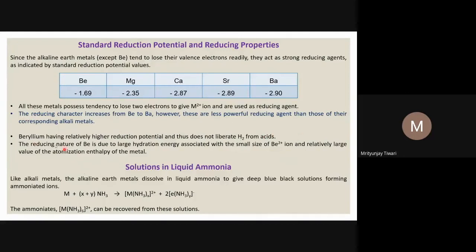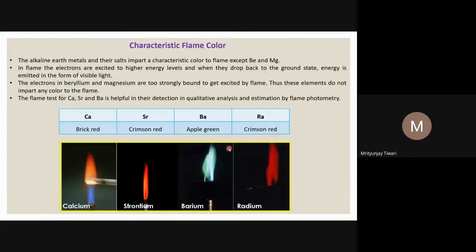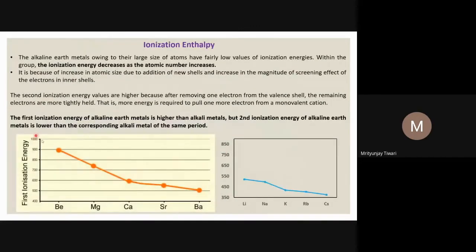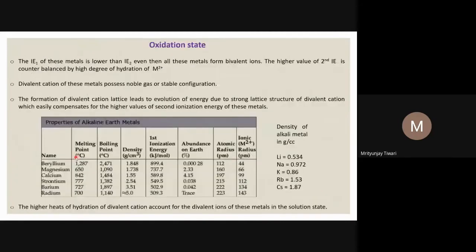The reducing nature of beryllium is due to the large hydration energy associated, because beryllium's metallic bond is very strong, and so its ionization potential is also very high, and we have seen its value is around 900 kilojoule per mole.